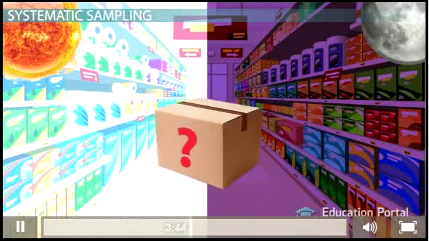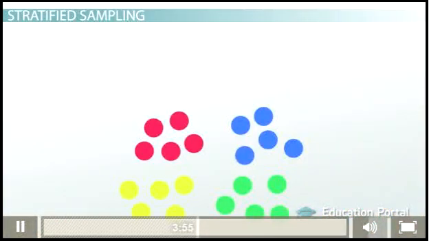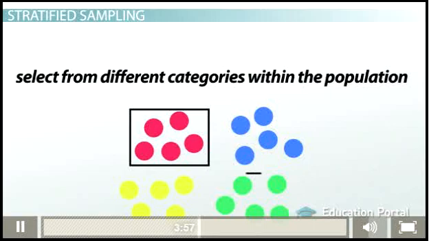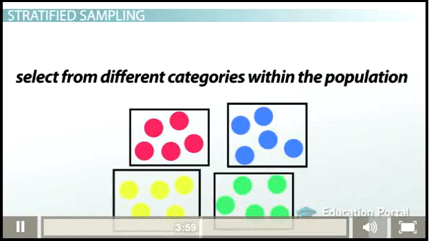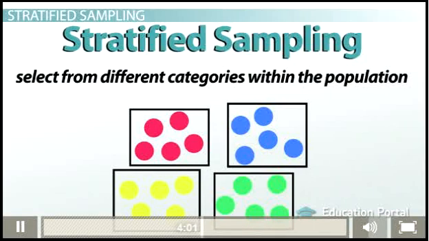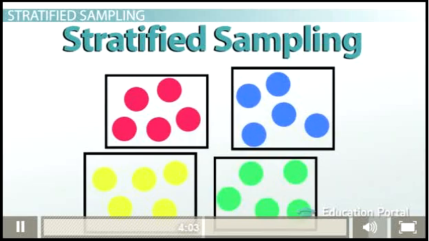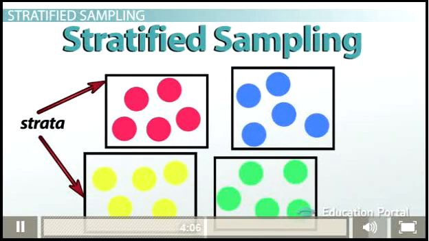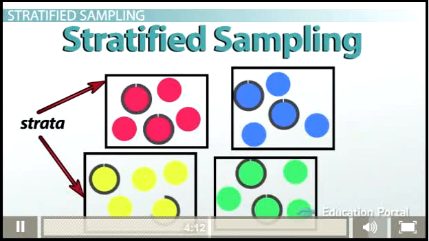If, however, you randomly select an hour of the day to start sampling, this ensures that your sample is equally distributed throughout the time your store is open. Sometimes, instead of picking a random individual, it's more appropriate to select from different categories within the population. When this is done, we call it stratified sampling. These categories are called strata, hence the name of this type of selection method. Each category, or stratum, is considered to be a subpopulation from which individuals are sampled.